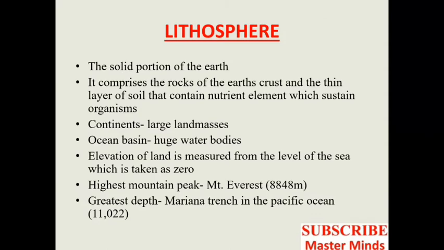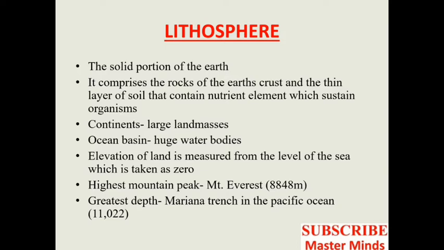We have already said that the solid portion of the earth is known as lithosphere and it comprises the rocks of the earth's crust. Earth's crust means it is the outermost layer of the earth. There are different layers of the earth and the outermost layer is called the earth's crust. Therefore, lithosphere comprises the rocks of the earth's crust and also the thin layer of soil, and this soil contains nutrient elements which are helpful for sustaining organisms.